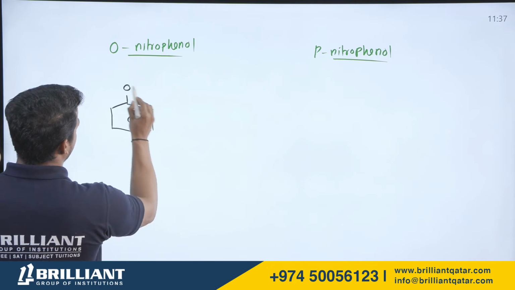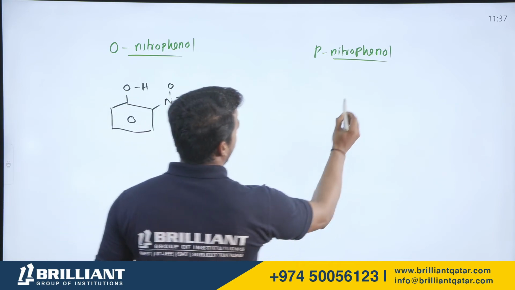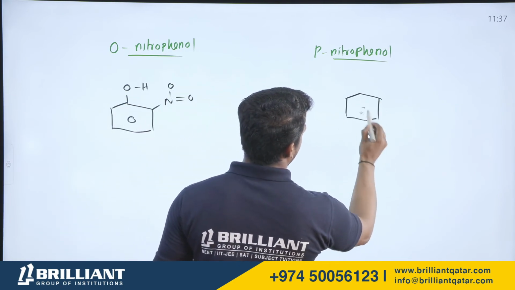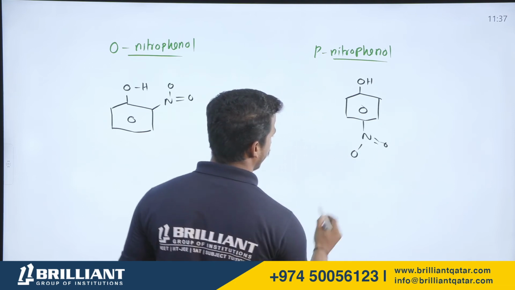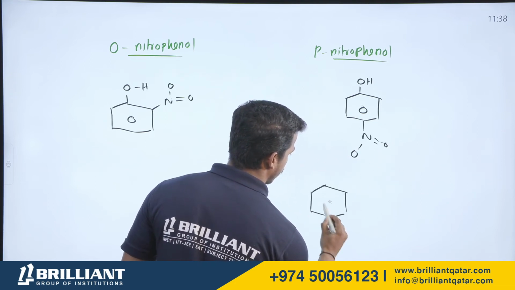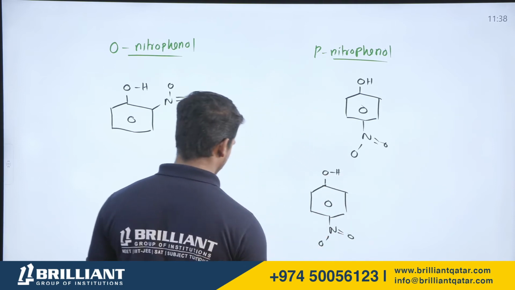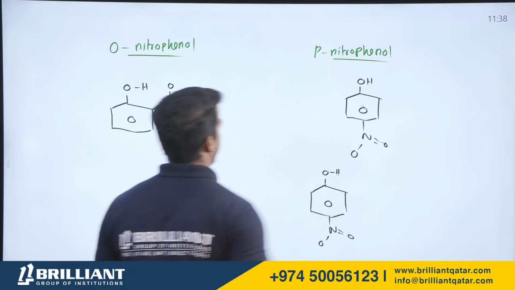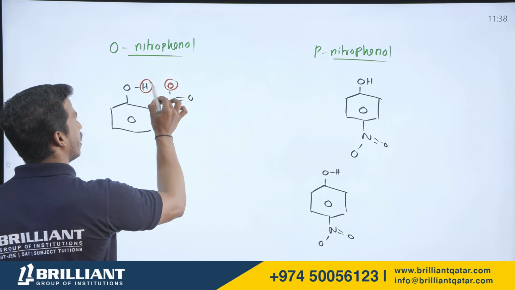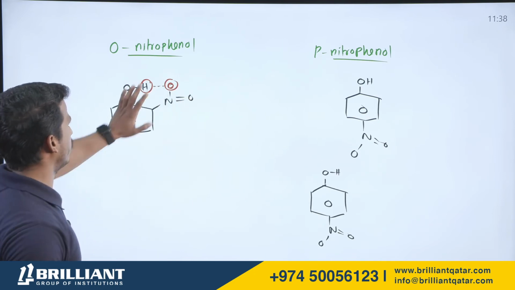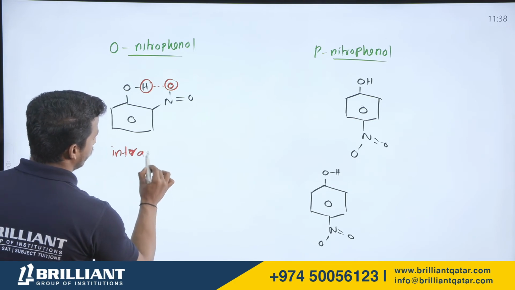This is benzene. Now it is phenol. At the ortho position, there is a nitro group. Benzene. Now it is phenol. At the para position, there is a nitro group. Let me consider one more molecule because there is bonding in between two molecules. Please tell me, dear student, where is the hydrogen bond? In ortho-nitrophenol, this hydrogen and this oxygen make a hydrogen bond within the molecule. Therefore, it is called intra, right?